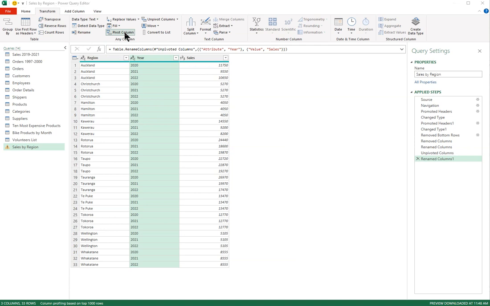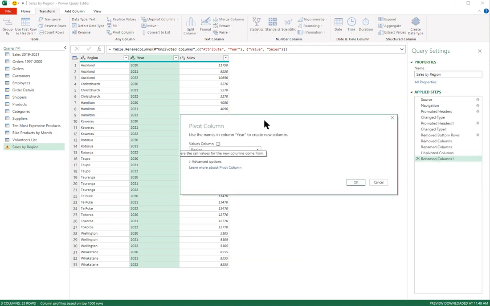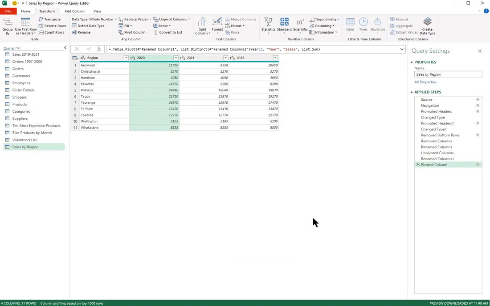I want to pivot the Year, but I want to show as my values the Sales. So the values become Sales and my Year becomes the columns as soon as I go OK. And I've effectively repivoted that data. Pivot and unpivot, very useful features.